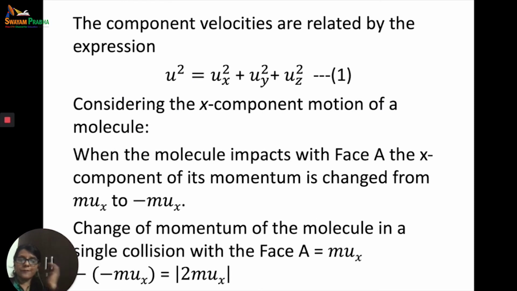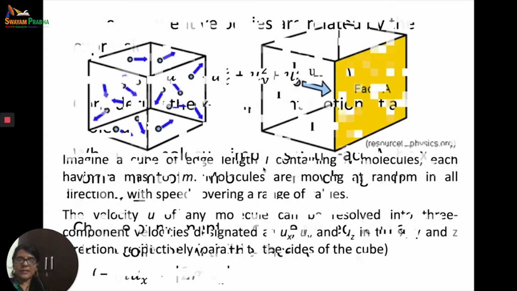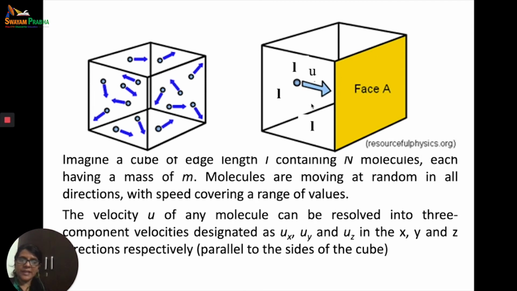Now if u is the velocity of that molecule and ux, uy and uz are its resolution in the three directions, then u squared is equal to ux squared plus uy squared plus uz squared. So let's just look at the x component of this velocity. When the molecule impacts the face A, let's go back, do you have this face A? This molecule, let us say, impacts the face A.